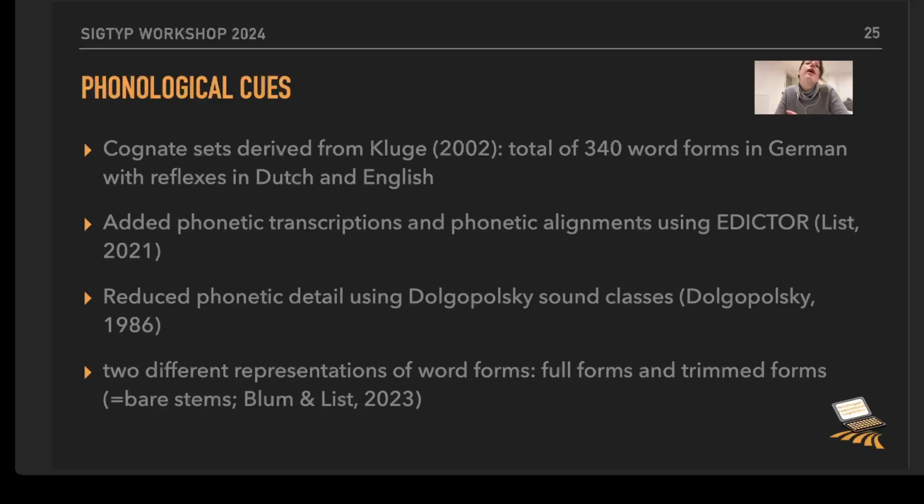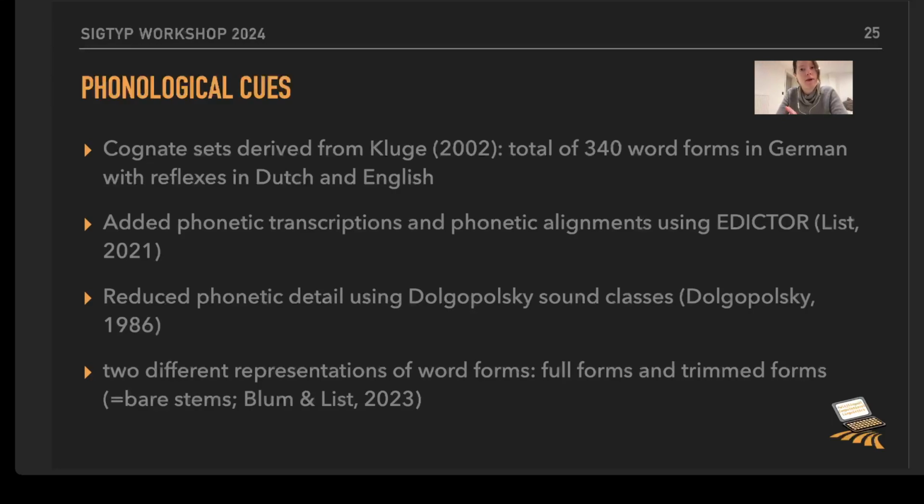Why did we do that? Because first of all, the Dolgopolsky sound classes are used in historical language comparison. They are known for showing good results, but also what we wanted to achieve is an approximation to the process that participants do. So basically, if they are not linguistic experts, they might not know the differences between the sounds, but they might notice that a sound in one language that is labial might relate to a sound that is labial in the other language, and this is the process that we can achieve with the Dolgopolsky sound classes here.